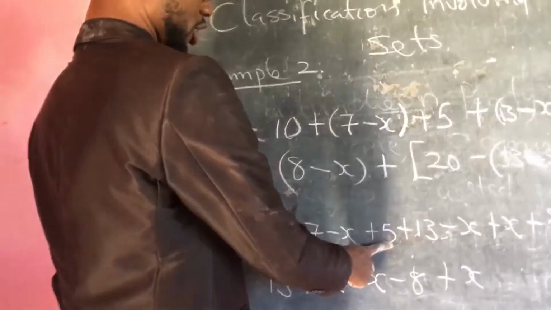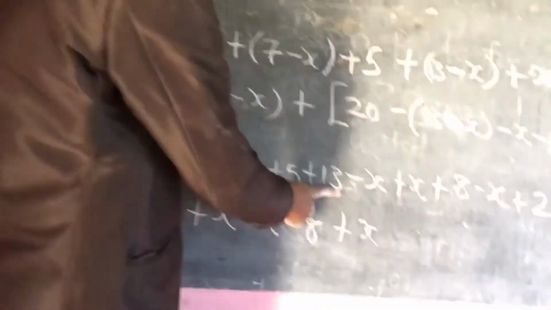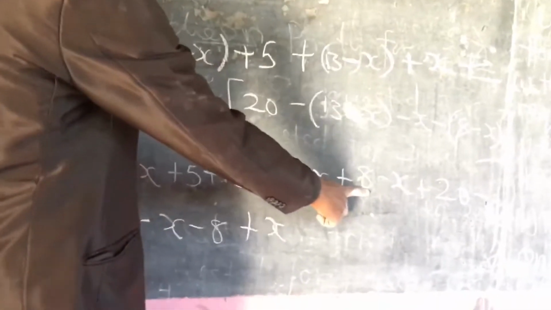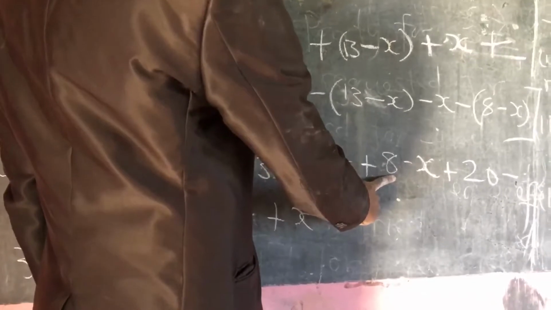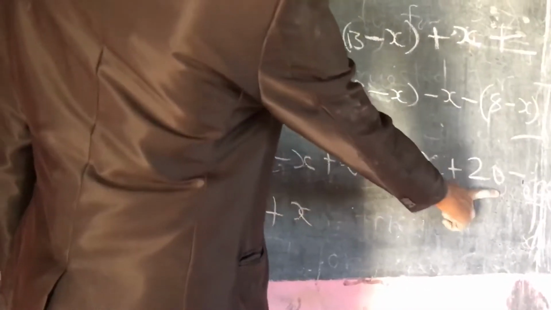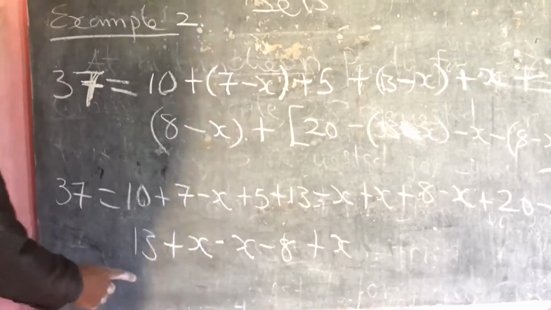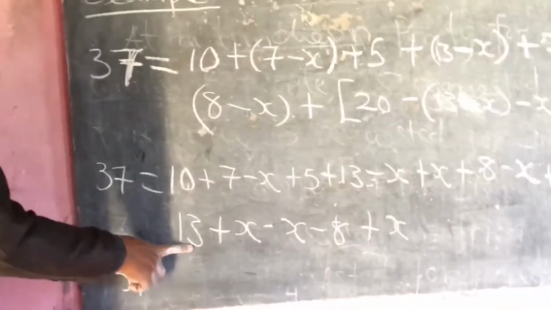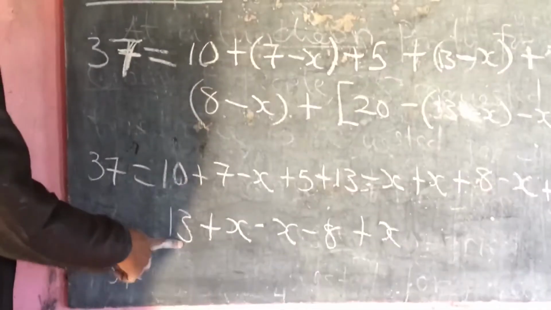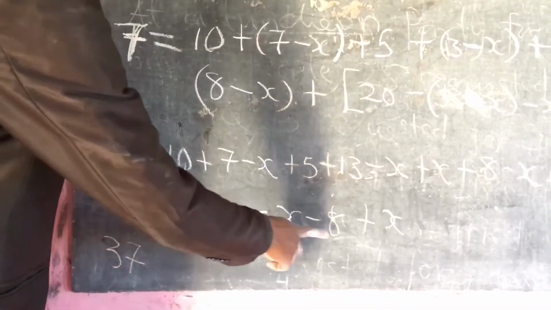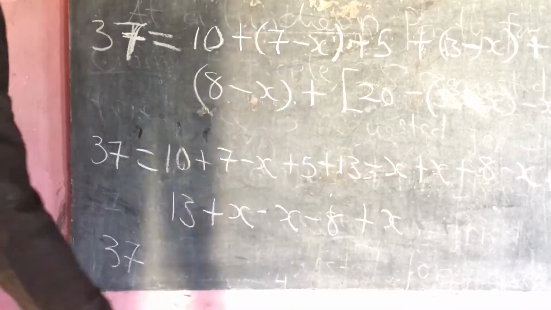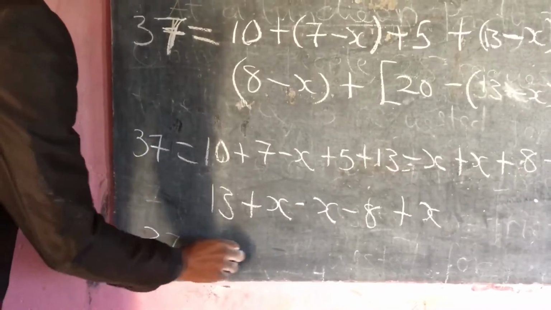Plus this one, 22. Plus this one, 35. Plus this one, 43. Plus this one, 63. 63 minus 13 is 50. 50 minus 8 will give us 42. So we get 42.